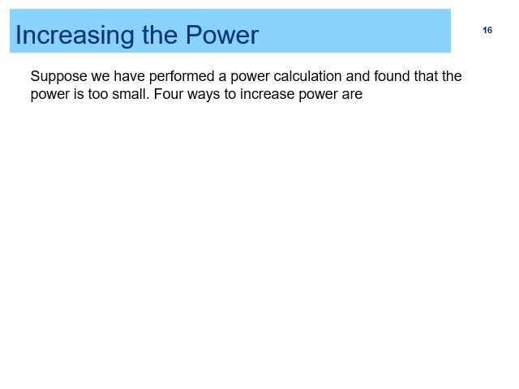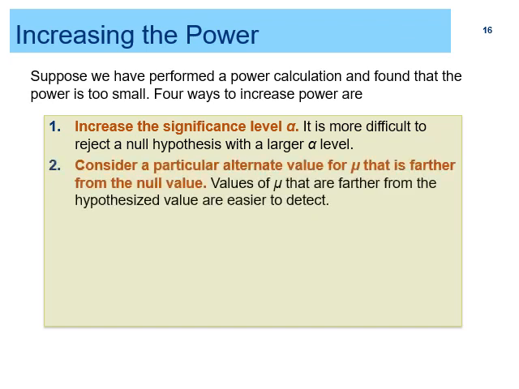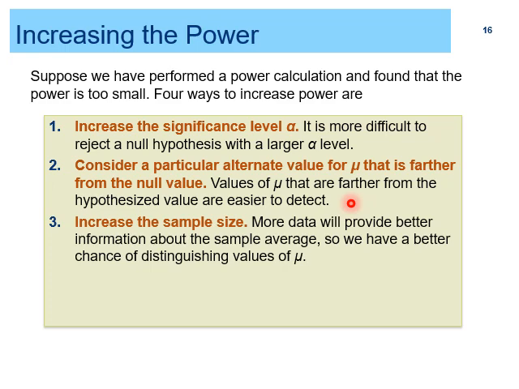So how can we increase the power? Suppose we have performed a power calculation and found that the power is too small. Four ways to increase power are: increase the significance level alpha. It is more difficult to reject a null hypothesis with a smaller alpha level. Consider a particular alternate value of mu that is farther from the null value. Values of mu that are farther from the hypothesized value are easier to detect. Increase the sample size. Whenever we increase the sample size, power will increase too.